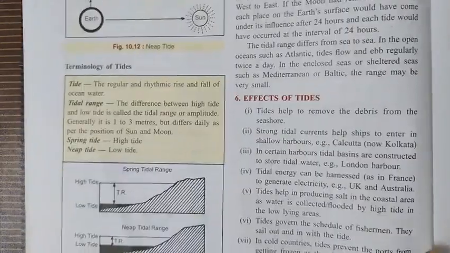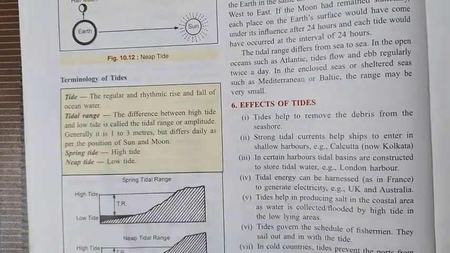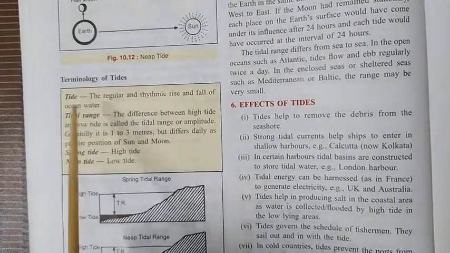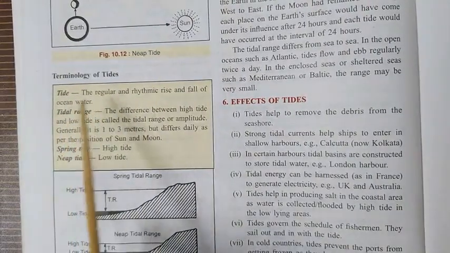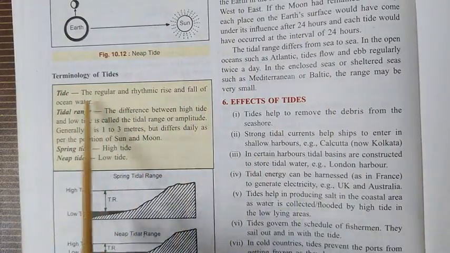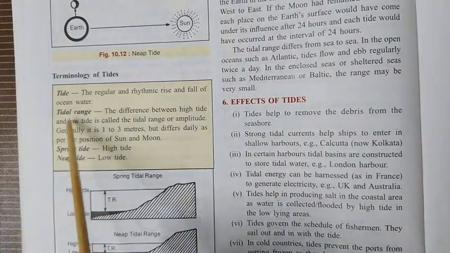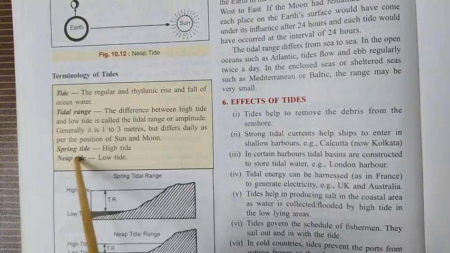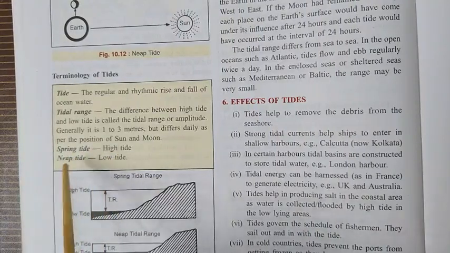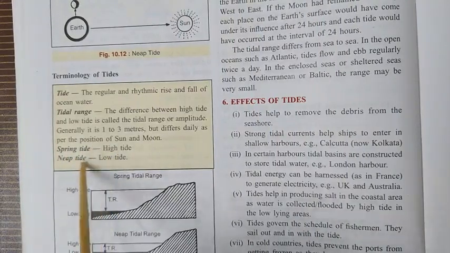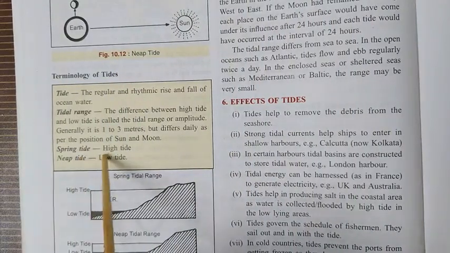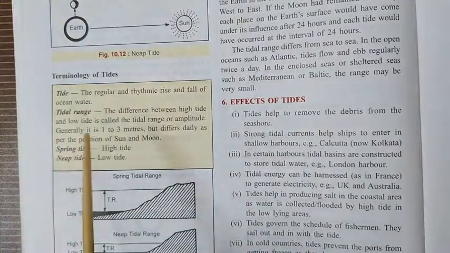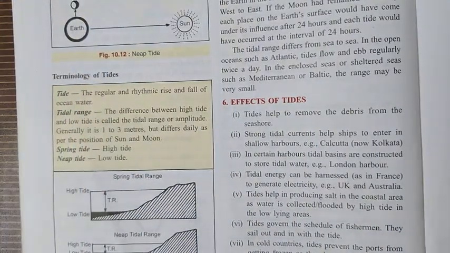Now let's move to some terminologies of the tide. All of you know about the tides already; we have seen it in very simple language. We can define the tide as a regular and rhythmic rise and fall of the ocean water. Now what is the tidal range? The spring tide we have already seen, a very, very high tide. The neap tide is the low tide. I have already explained both things. Now let's see about the tidal range.